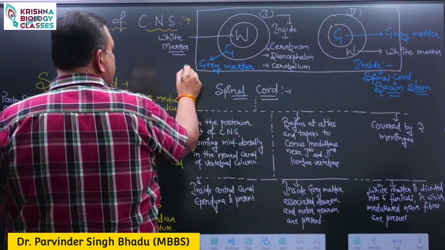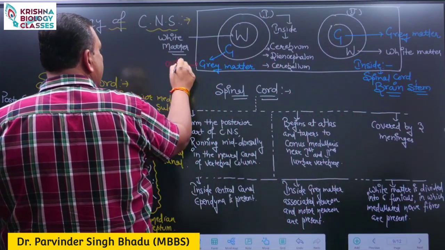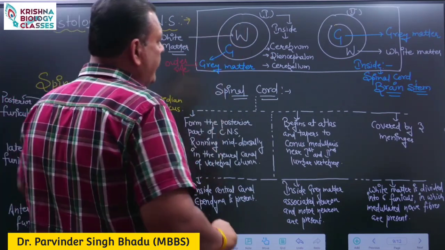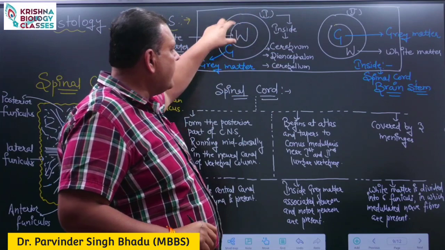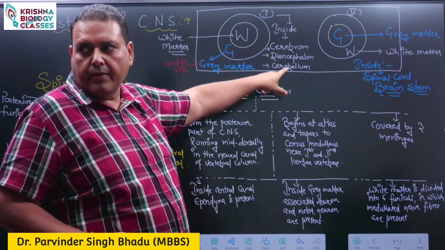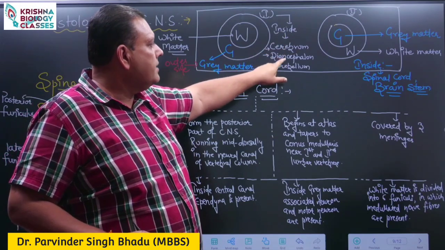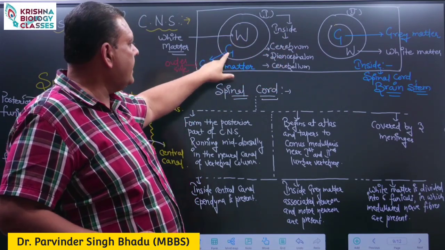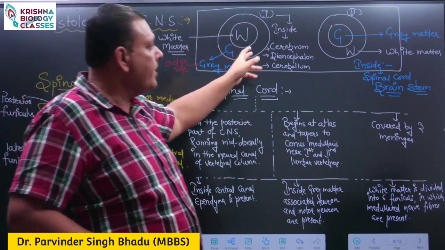The grey matter is on the outer side and white matter is on the inner side. Such structures are present inside the cerebrum, diencephalon and cerebellum. So in the cerebrum, diencephalon and cerebellum, white matter is present inside and grey matter is present outside.